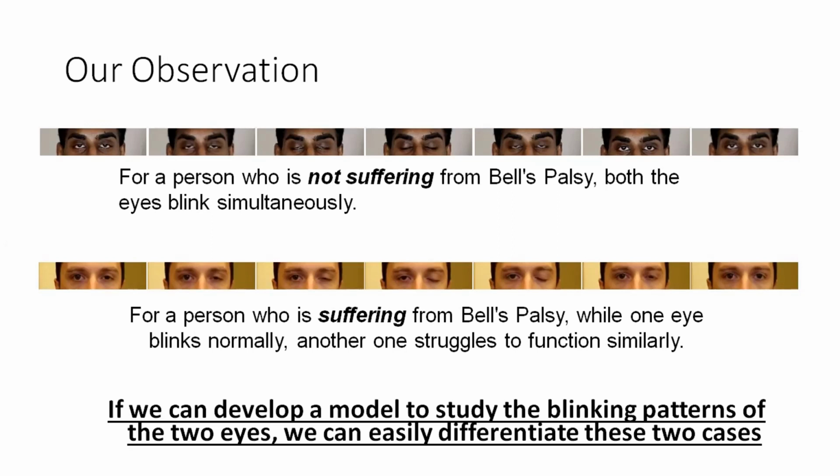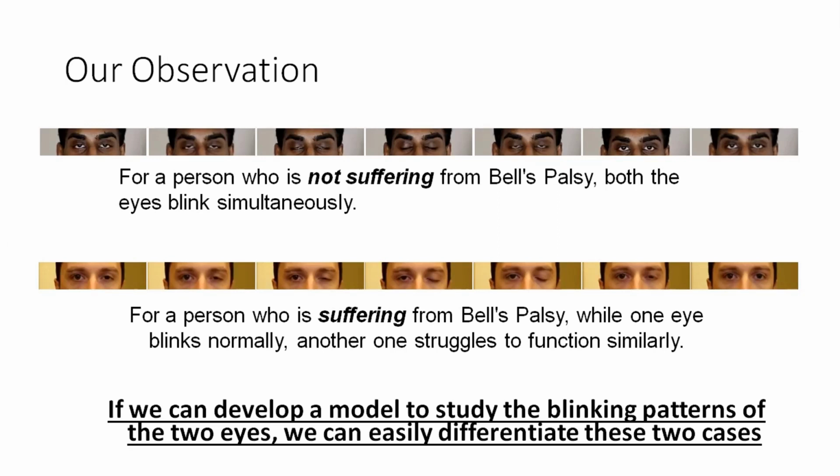Now all we need is blinking patterns, which means we need only eye regions. And if we just focus on eye regions, we can preserve privacy.